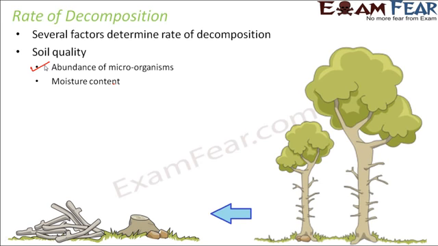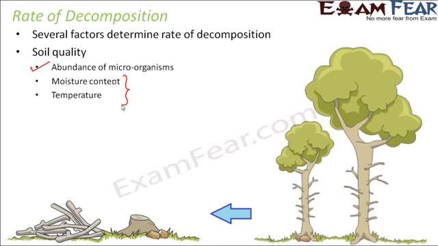Next is the moisture content and temperature of the soil. These are again two important factors which affect the soil quality. Now, temperature and moisture content. Moisture content would mean the amount of water which is present in the soil. So that also plays a very important role.